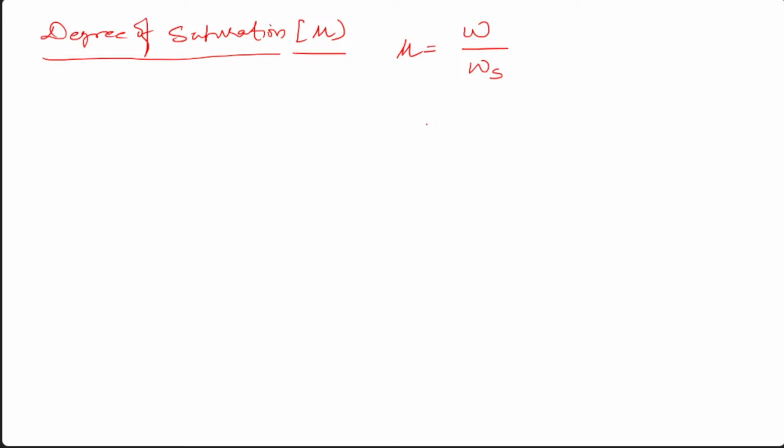Are you getting it? So what is your specific humidity? Omega equals mv divided by ma, or as we have simplified, 0.622 pv over pt minus pv. And for Ws, that means the specific humidity in the saturation state.